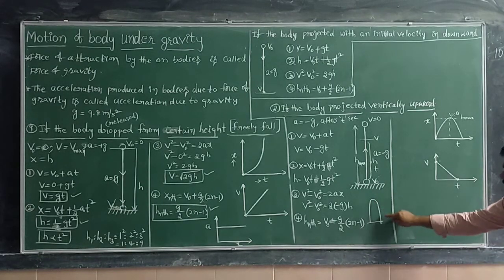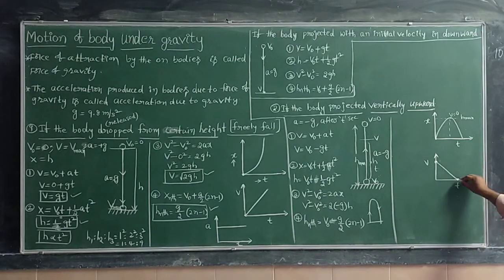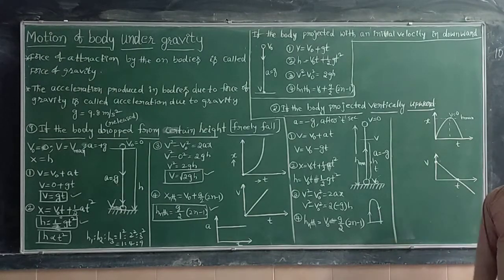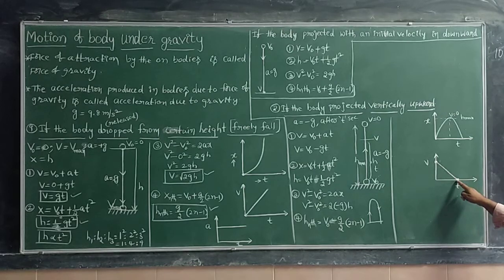Once again the object moves in the opposite direction, that is, the downward direction, and the velocity keeps on increasing. I show it below the axis because it is negative velocity. That means the direction has changed, so we take the velocity as negative. For the first half of the journey we draw the graph like this, and for the next half, from here to here, we draw it like this.